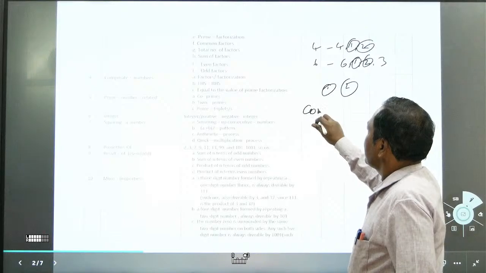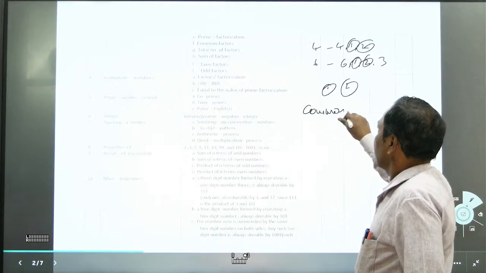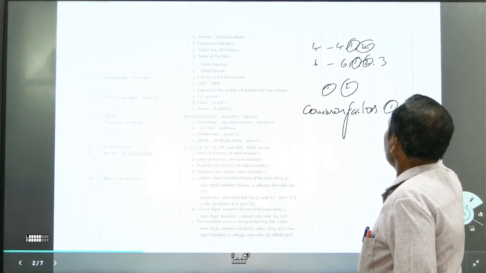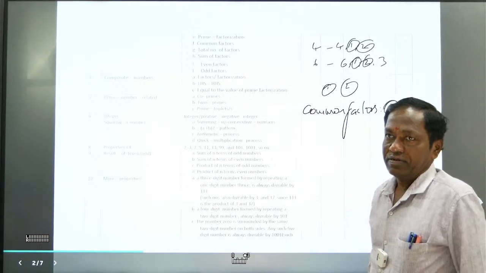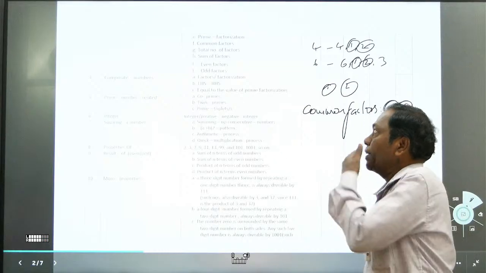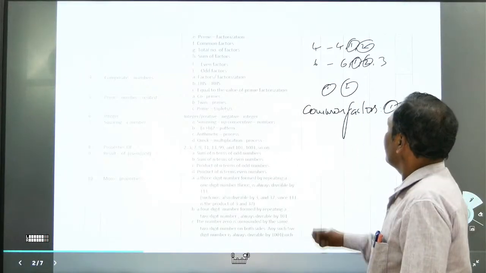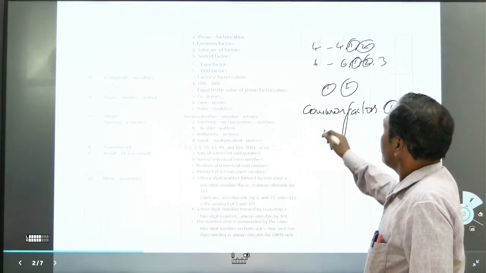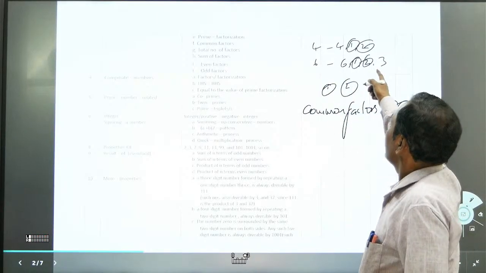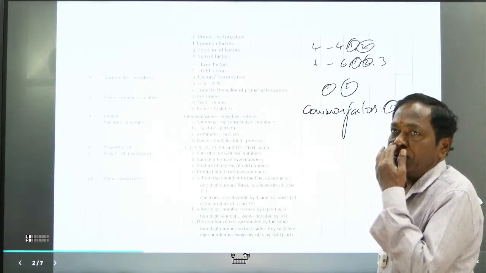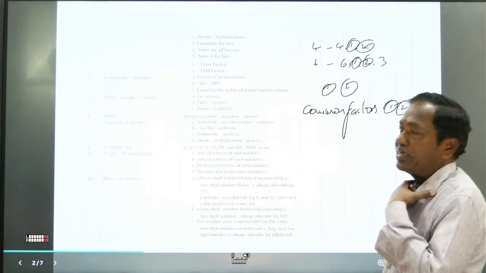So common factors are 1 and 2. It's like that. Very simple. Okay. Right. And the total number of factors for any number, you can say. What is the total number of factors for 6? 4 factors. What is the total number of factors for 4? There are 3 factors. That's all.